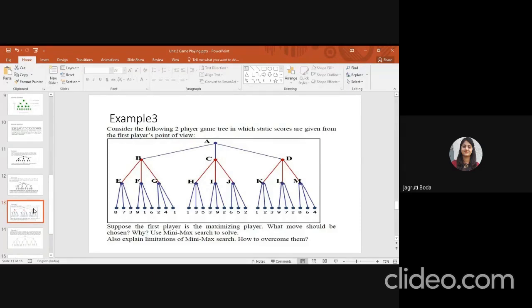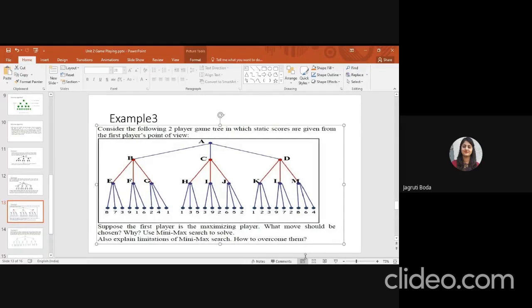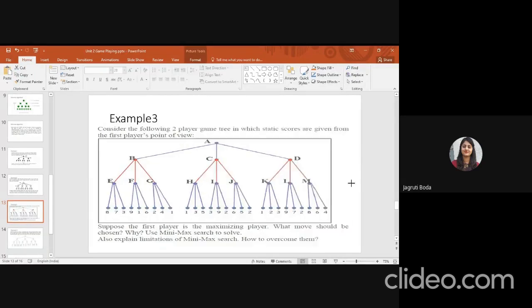Now you have been given the values of the leaf nodes, all visible: 8, 7, 3, 9, 1, 6, 2, 4, 1, 1, 3, 5, 3, 9, 2, 6, 5, 2, 1, 2, 3, 9, 7, 2, and 8, 6, 4.